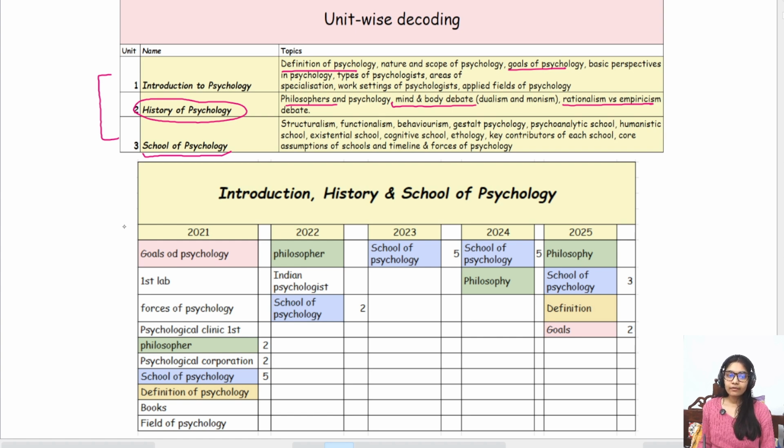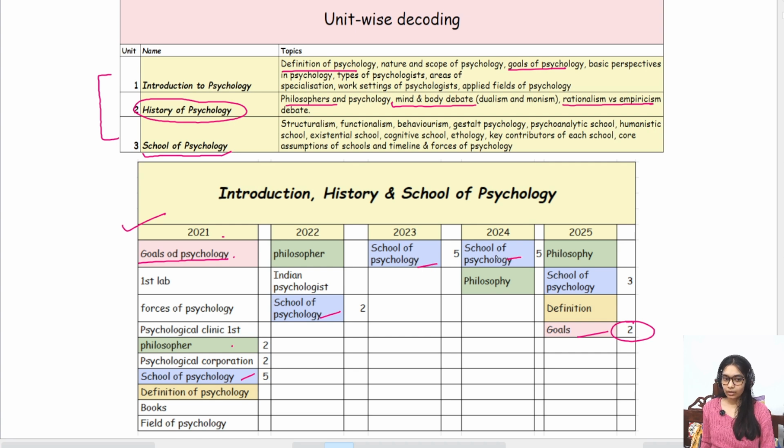Okay, so I've analyzed your CUET PG previous year papers from 2021 to 2025, and as you can see, goals of psychology have been coming in 2021 and 2025, and 2 questions alone were on goals of psychology in your previous year paper. Okay, then your philosophers. So philosophers have been coming in almost 4 years, right? And since School of Psychology is obviously in itself a whole different unit, there have to be questions on School of Psychology. So we are going to cover School of Psychology as well in this crash course.